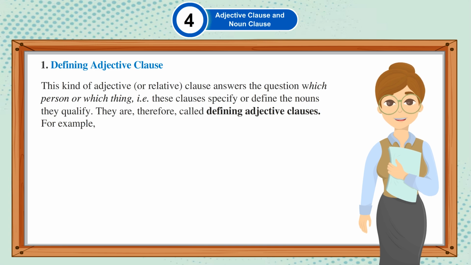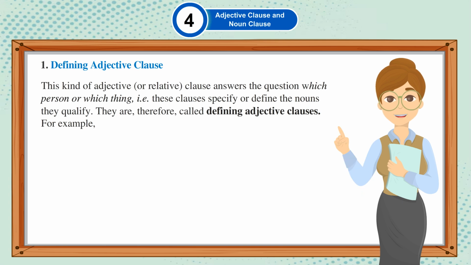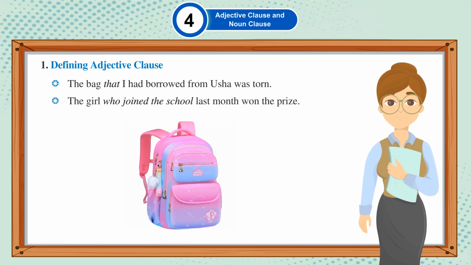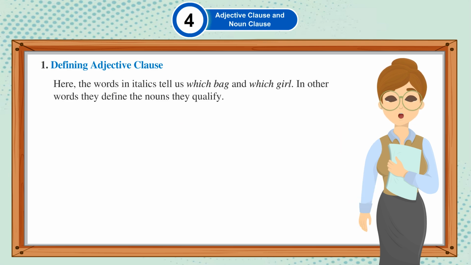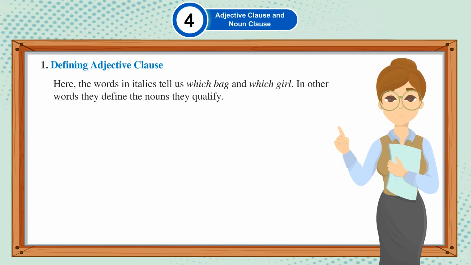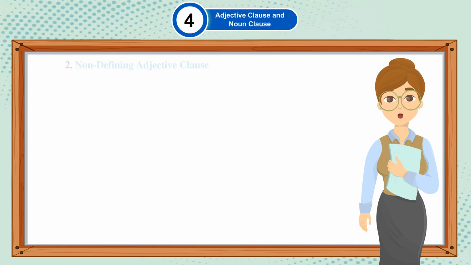They are, therefore, called defining adjective clauses. For example, the bag that I had borrowed from Usha was torn. The girl who joined the school last month won the prize. Here the words in italics tell us which bag and which girl. In other words, they define the nouns they qualify.